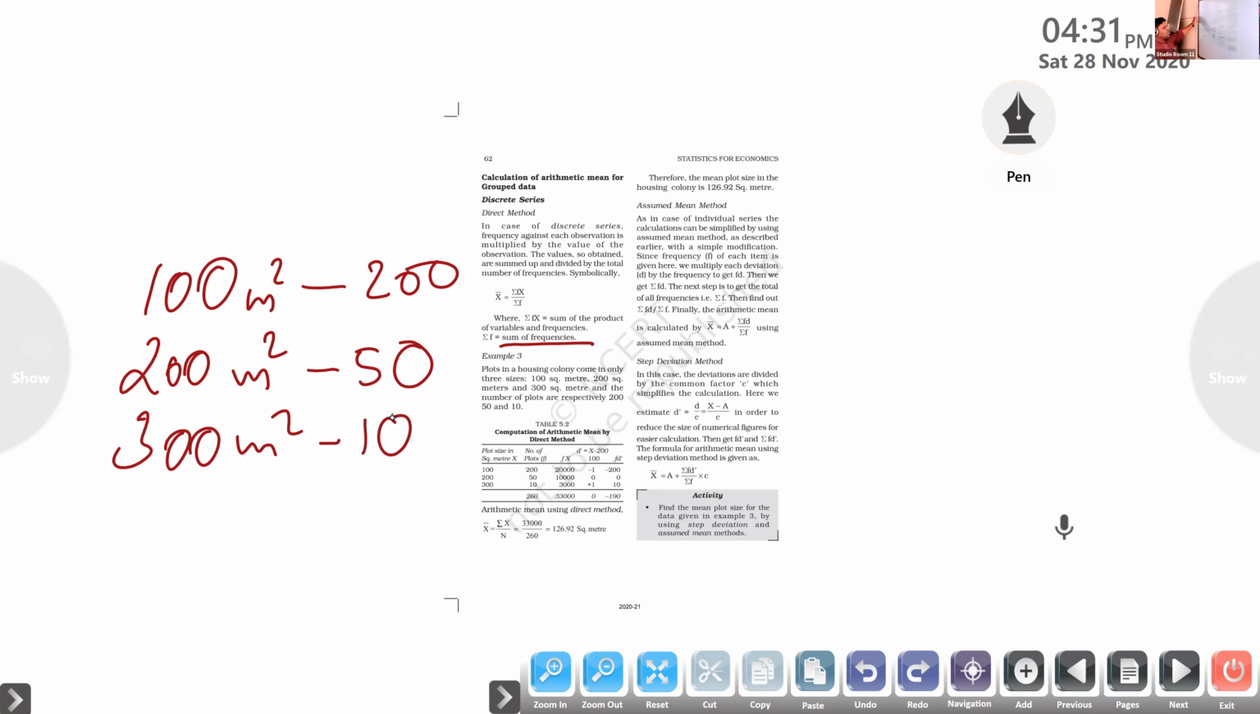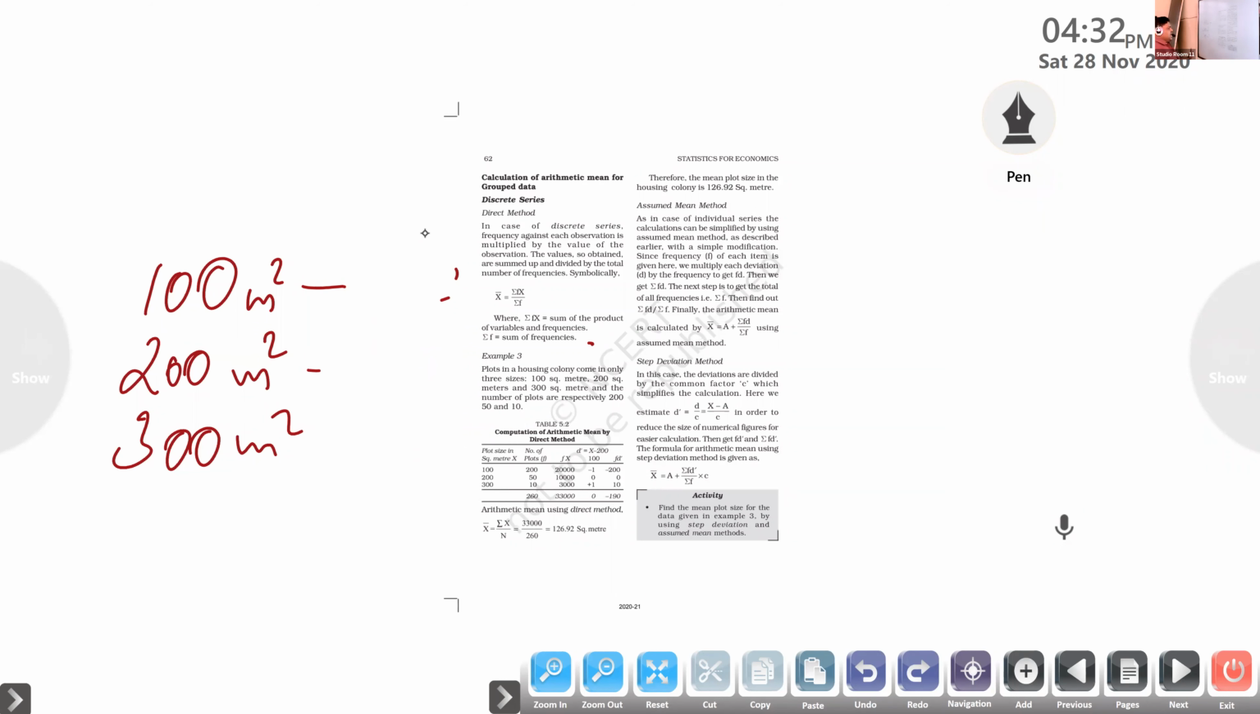So what is the frequency here? The number of plots is basically termed as the frequency, right? Yes or no? The number of plots are the frequency here. So you can see here the number of plots, f, the frequency. What are they? 200, 50 and 10. So what is the variable here? What are the variables here? Here you can see 100, 200, 300.